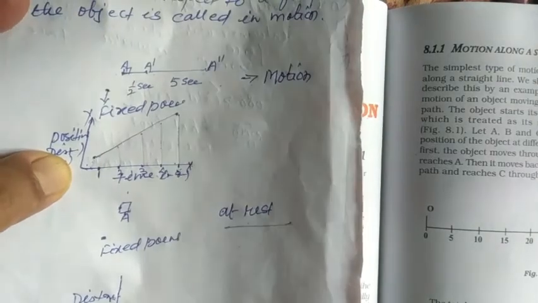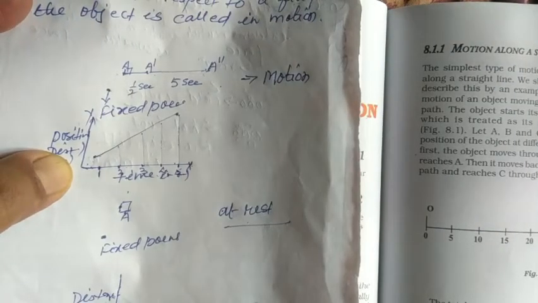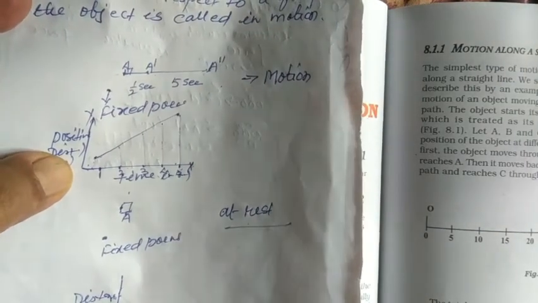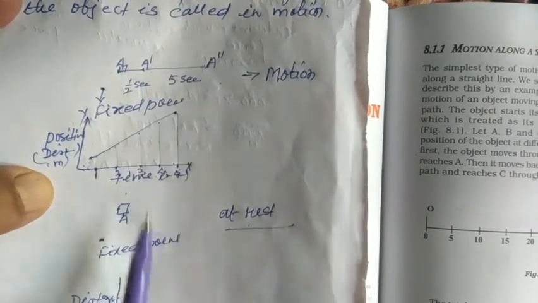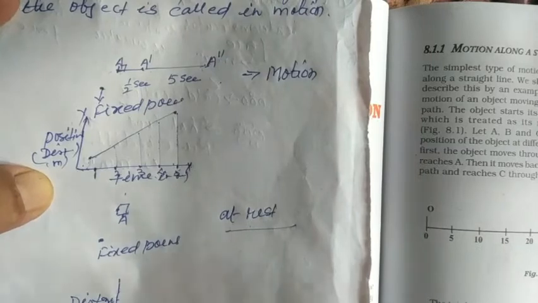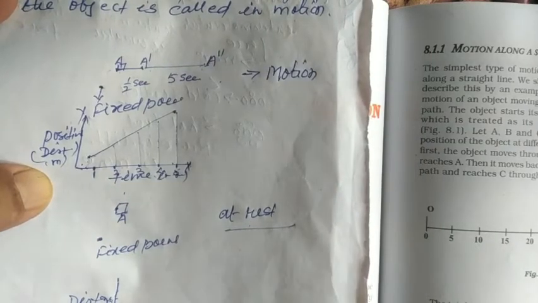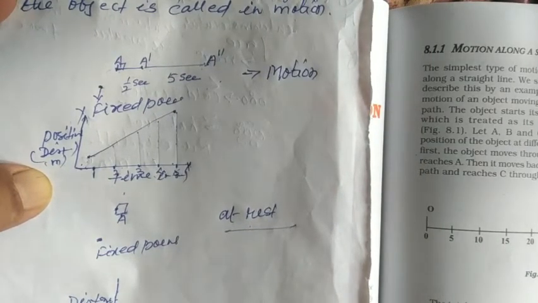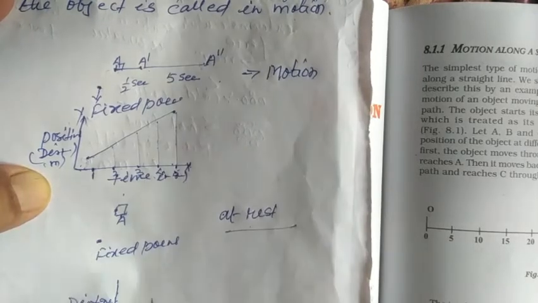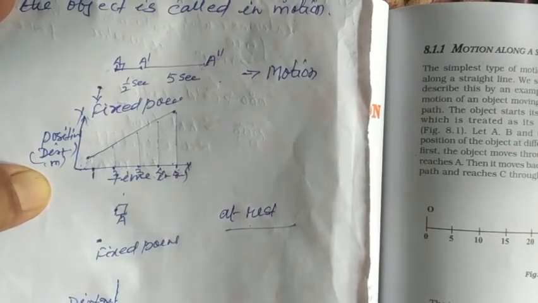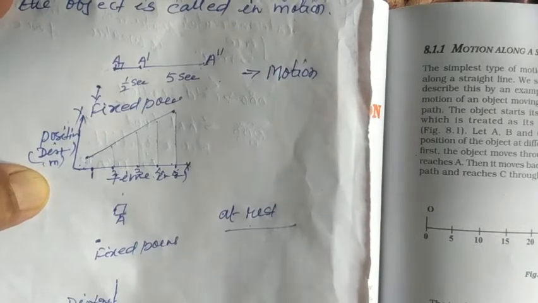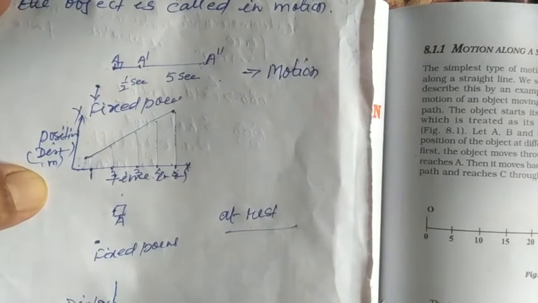So from the graph, we can consider that it is at rest. How can we consider? If two graphs are plotted on the question paper, and the question asked is which graph represents the motion and which graph represents the rest, then we can consider like this.